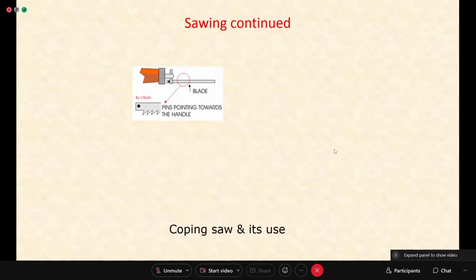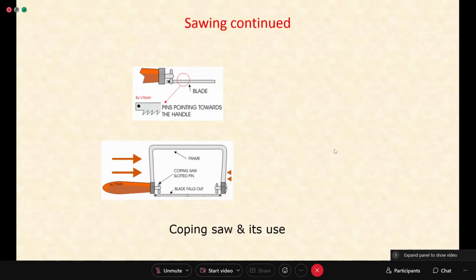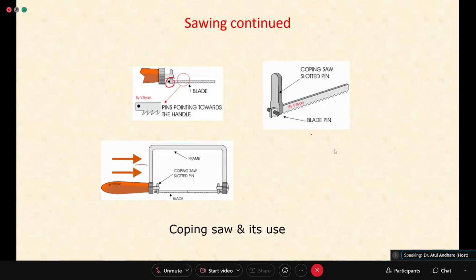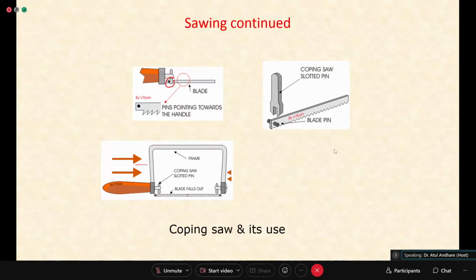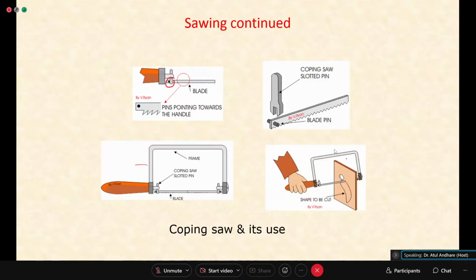Then there is a coping saw. I will show all the figures together so that you understand. You can see how the blade is fitted. This frame is slightly flexible. It can be bent or brought inward. The blade is fitted, then the pressure is released, and you get the blade tightened in the frame. The coping saw has a slotted pin, here you can see in which the blade is fitted. And the operation or use of the coping saw is shown now.